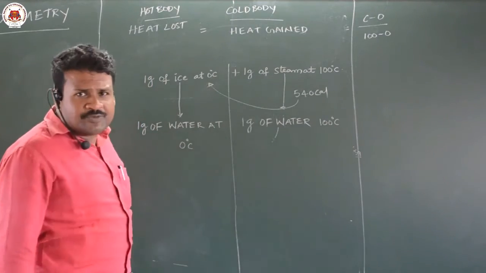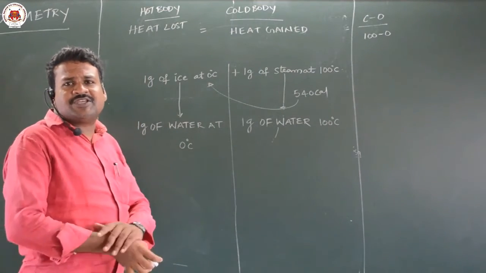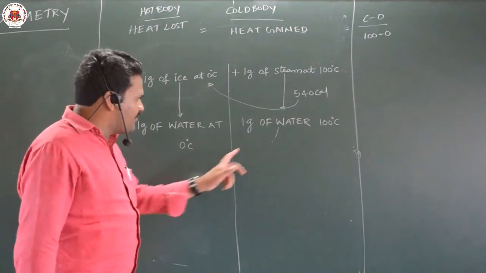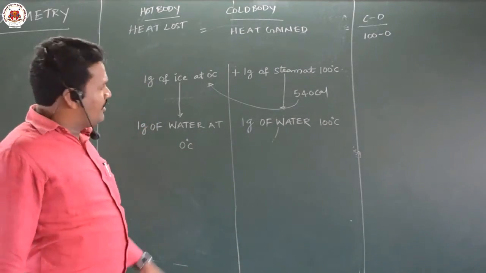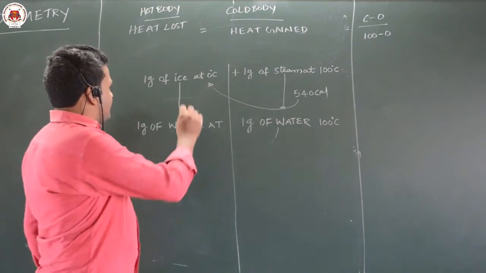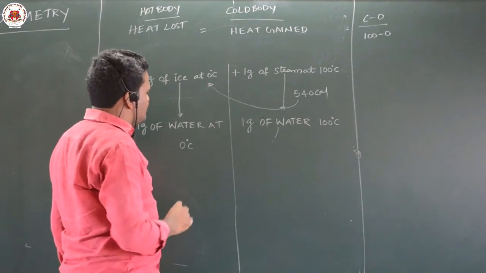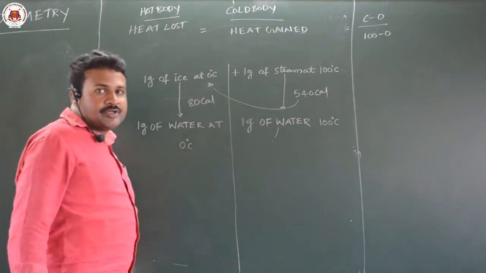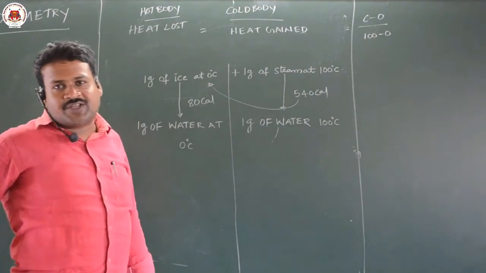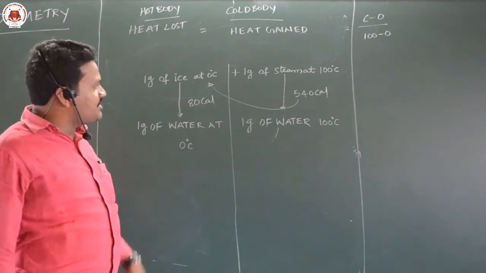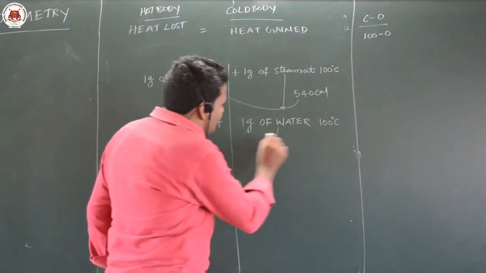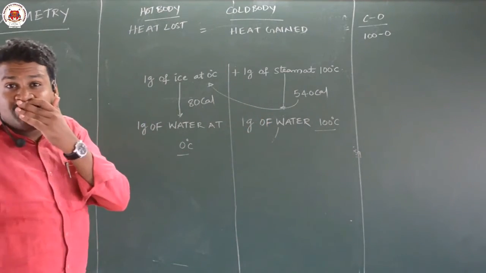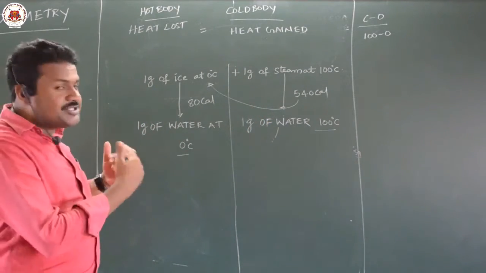Now whether we got equilibrium? Equilibrium means we should get one common temperature. Whether we got a common temperature? No. How much has this taken for becoming 0 degrees ice to 0 degrees water? 80 calories it has taken, right? So how much was available? 540 was available. In that, 80 calories it has used. You have to think first: whether we got equilibrium? No. Still heat will flow.